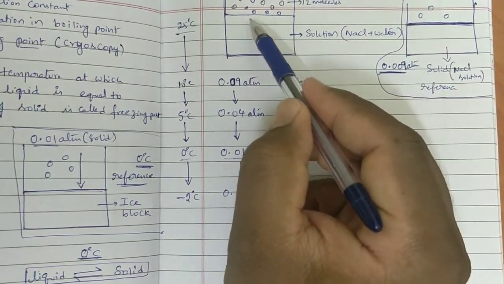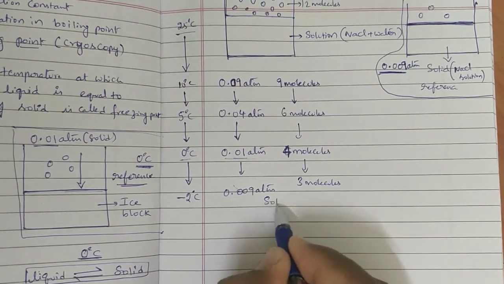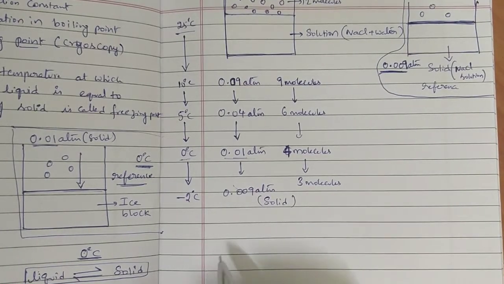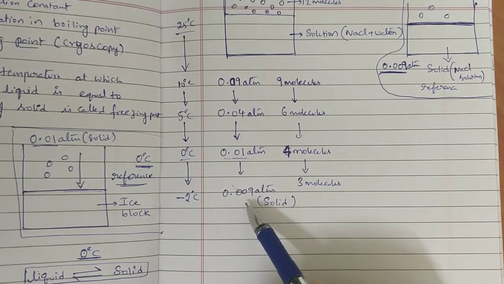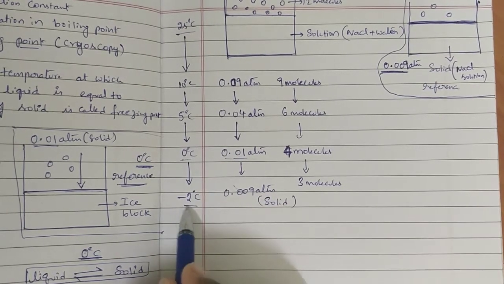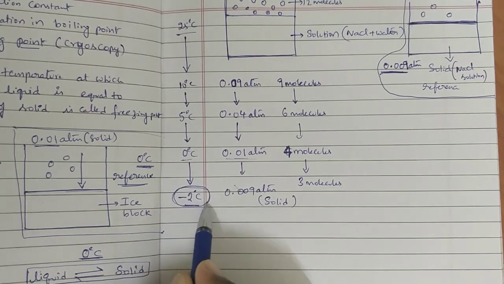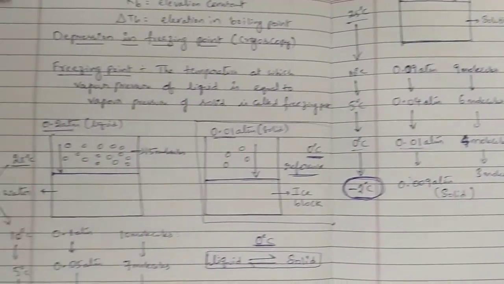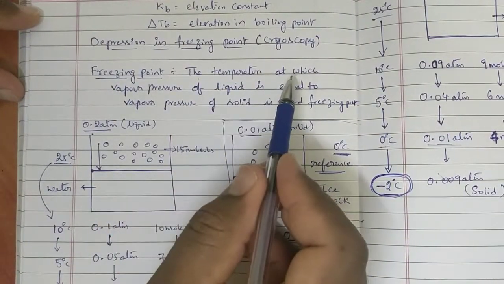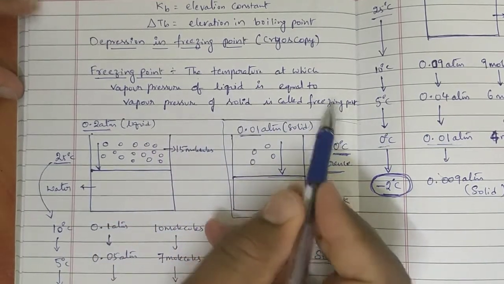So while this solution liquid is getting converted to solid, this is the freezing point of solution. Sorry, this is the freezing point of solution. Because what is the freezing point definition? The temperature at which the vapor pressure of liquid is equal to the vapor pressure of solid is called freezing point.